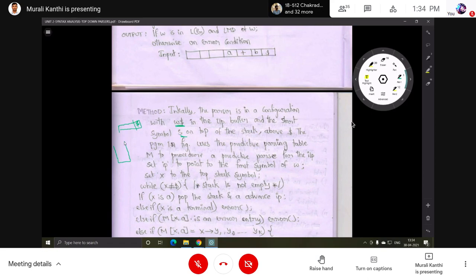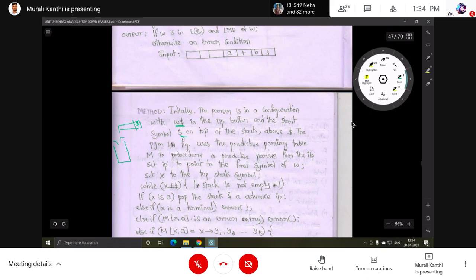So one stack is taken: one side closed, one side open. Insertion and deletion are possible from one side only. That is insertion and deletion. So the stack is also used in this. The input buffer is used and the stack is also used.